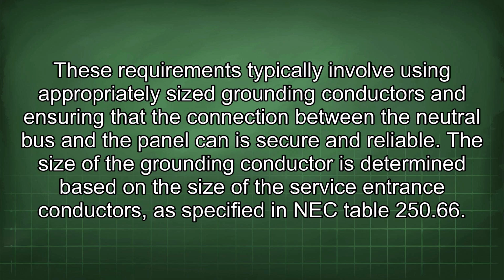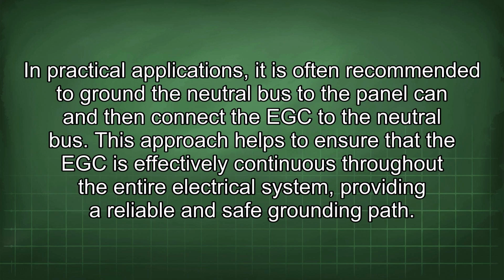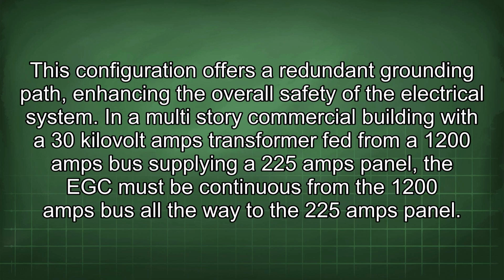The size of the grounding conductor is determined based on the size of the service entrance conductors, as specified in NEC Table 250.66. In practical applications, it is often recommended to ground the neutral bus to the panel can and then connect the EGC to the neutral bus. This approach helps to ensure that the EGC is effectively continuous throughout the entire electrical system, providing a reliable and safe grounding path. This configuration offers a redundant grounding path, enhancing the overall safety of the electrical system.